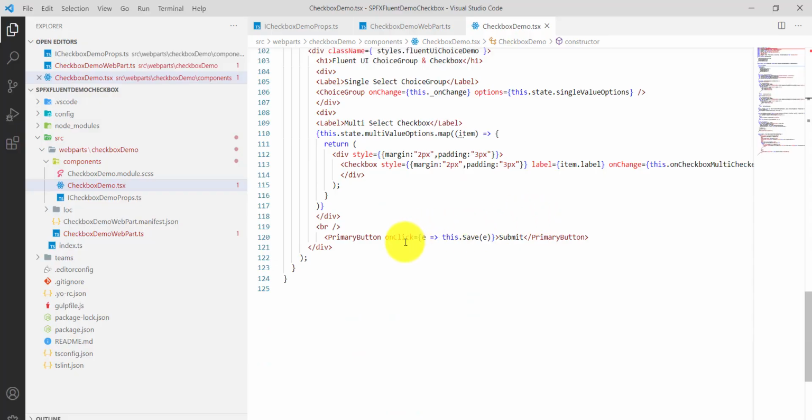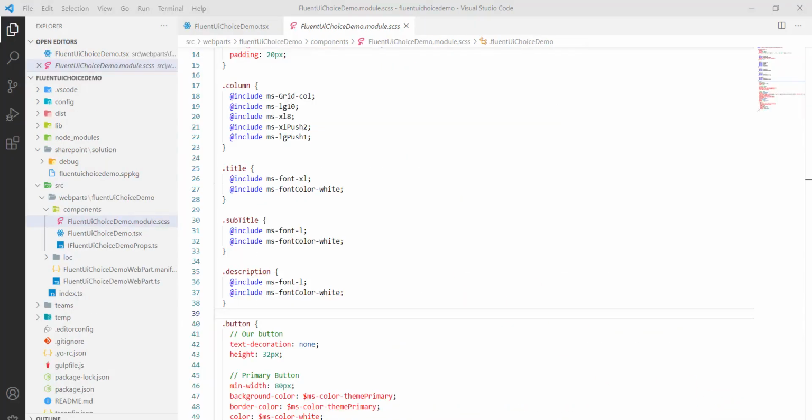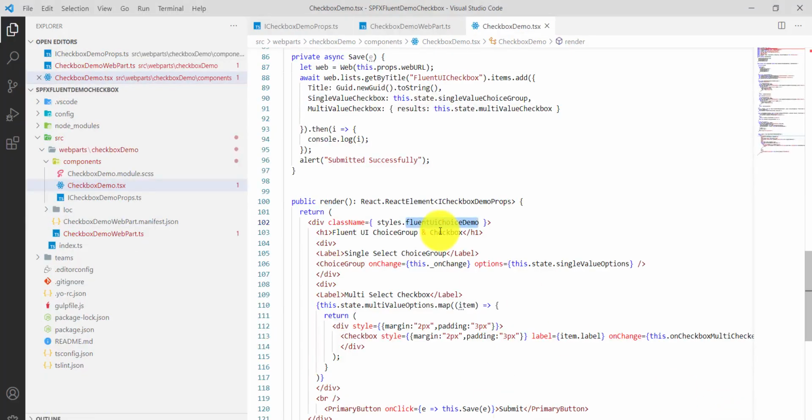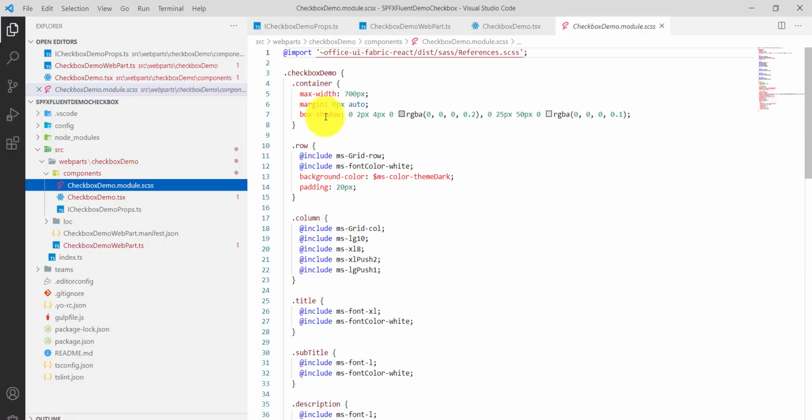Since we have already copied this code, anything that is based on the class name or something that we have not changed, we have to change. Now I will show you a couple of things here. For example, in this case I have copied this one, but if I look at this module.css file, we have checkbox demo.